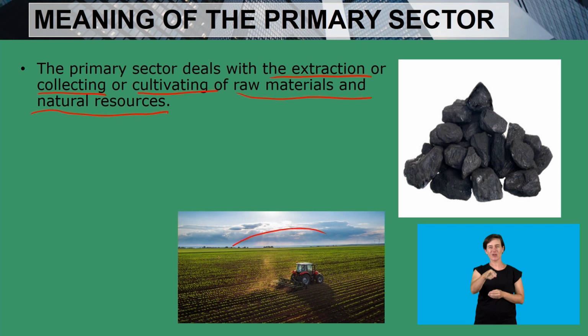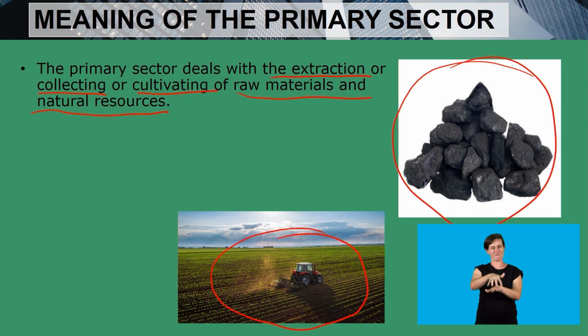As you can see in the picture, we have a tractor, and this is a farm actually, so they are farming. We have coal. Coal is extracted from the natural resource. It's a natural resource which is pulled from nature. So hence we are saying the primary sector deals with the extraction, collecting or cultivating of raw materials.